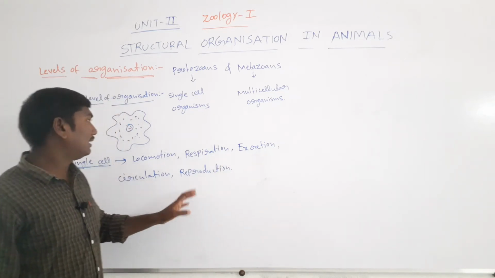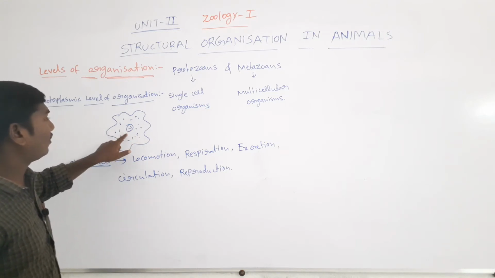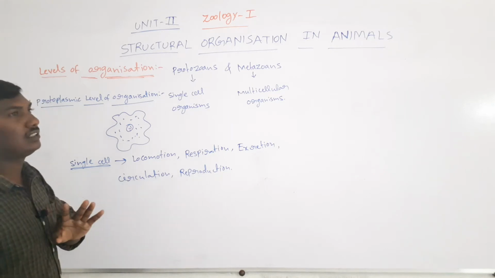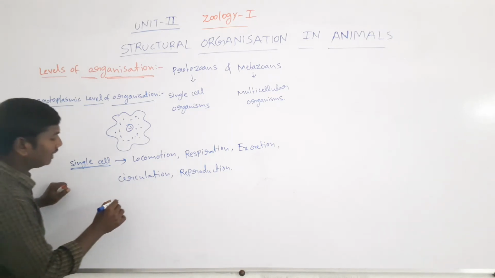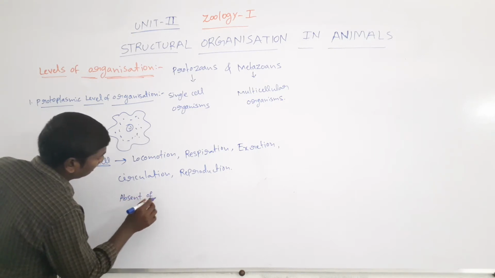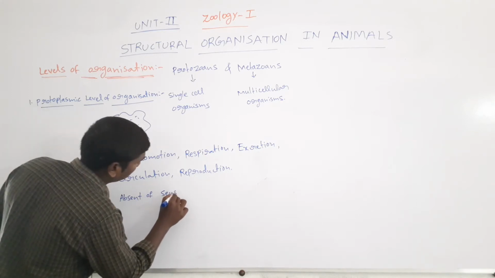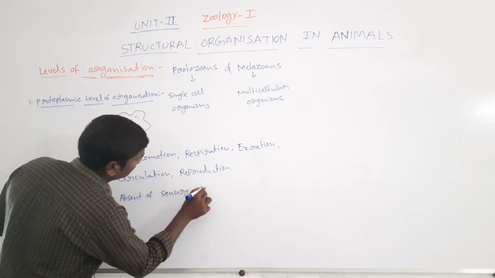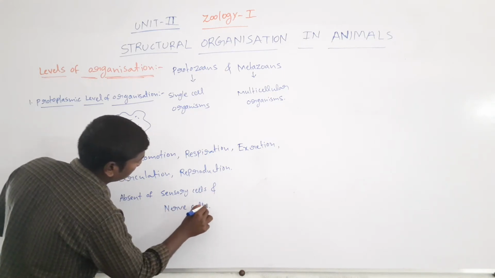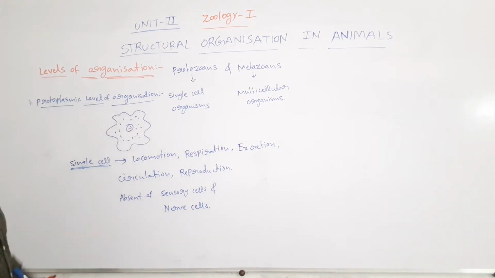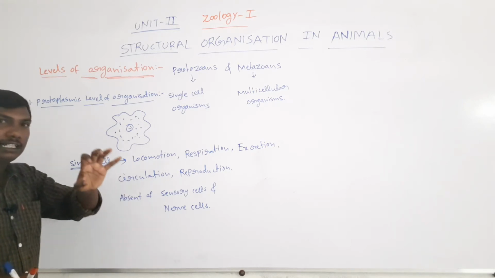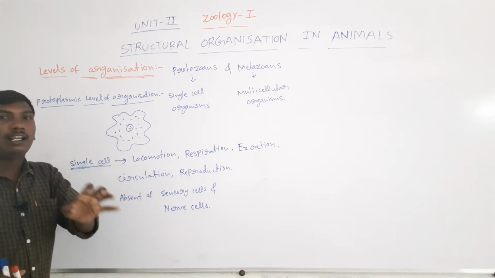All the body functions are controlled by the single cell. Sensory cells and nerve cells are absent. So these are the protoplasmic level of organization: single cell organisms.